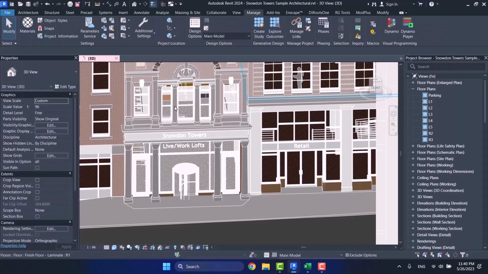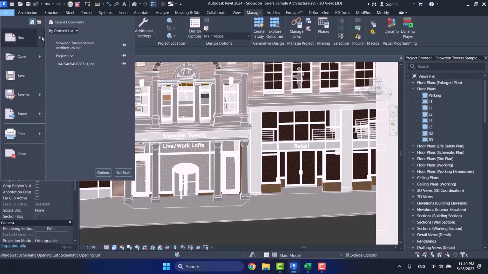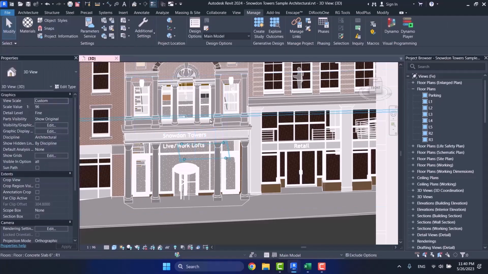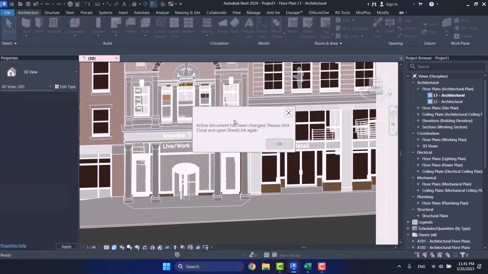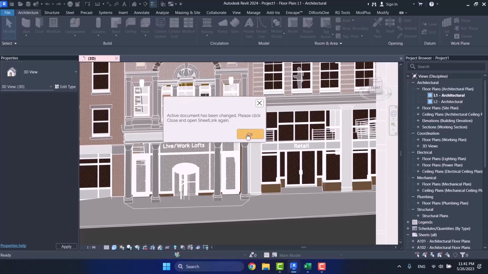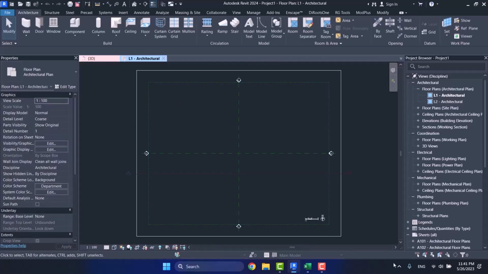Let me give you another example. Here I open a new project, another template metric, and SheetLink sends me a message saying that your active document has changed and asks me to reopen the plugin. Now imagine I want to create walls here.